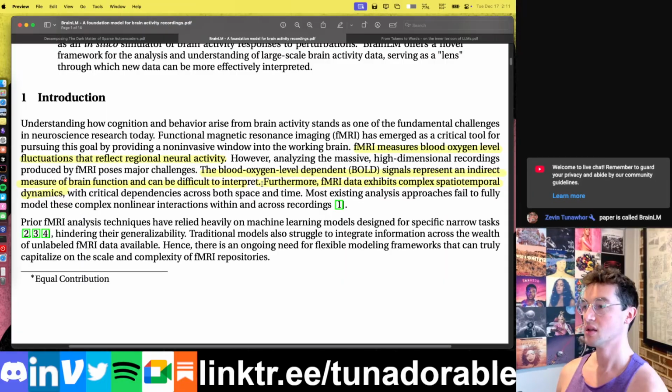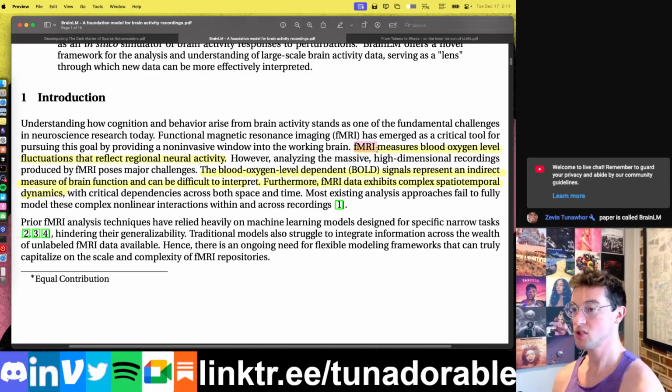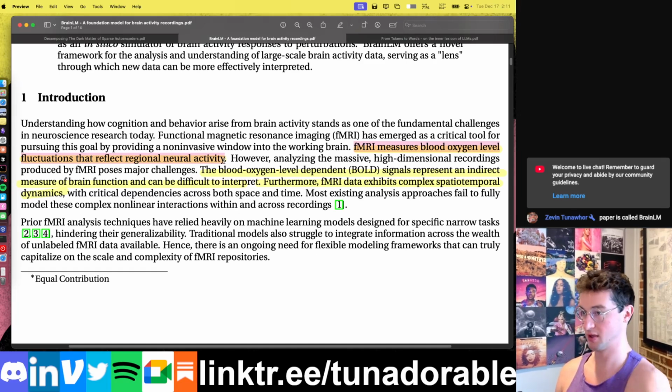Let's get started. So, you're probably familiar with fMRI, functional magnetic resonance imaging. It measures blood oxygen level fluctuations that reflect regional neural activity. This is, I believe, the most commonly seen photos of brain scans you'll see. Blood oxygen level hopefully corresponds to some sort of activity. I'm not very much of a neuroscience person at all, obviously, but we're going to be dipping our toes in the water here today. And regional activity, as in it can look at what different parts of the brain are doing in terms of their level of activity, right? However, it's usually pretty difficult to deal with and to learn anything from.